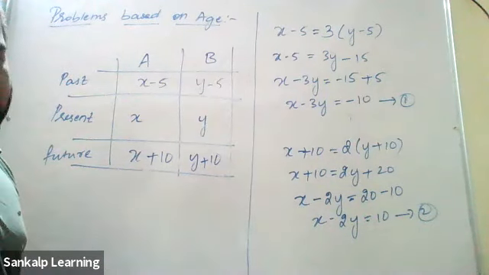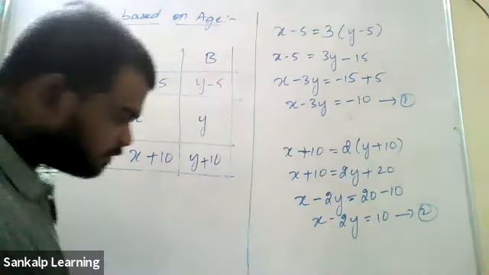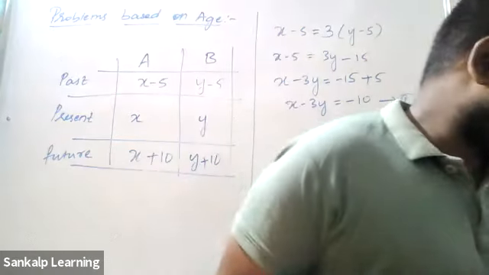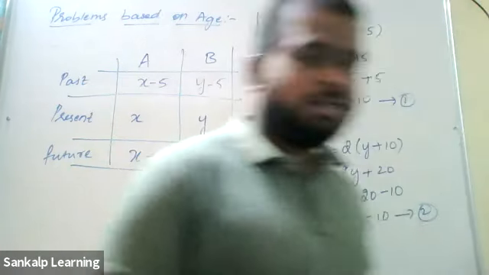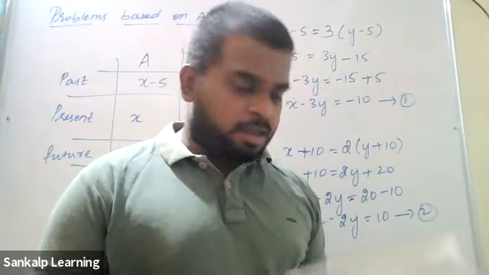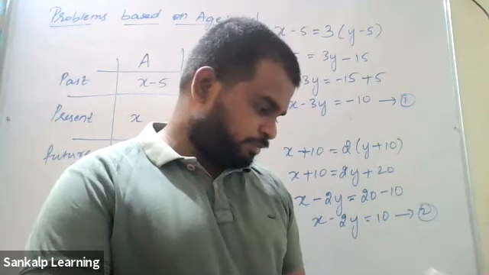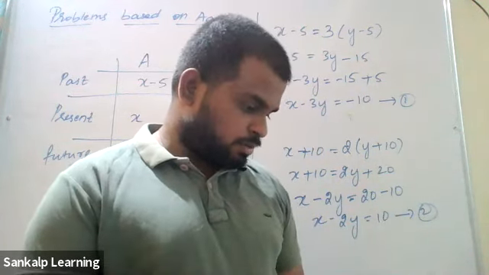Is that clear? Okay, sir. Yes, sir. Thank you, sir. Can I go to the next question, guys? Yes, sir. What are the answers, sir? x is equal to 50, y is equal to 20. That's the correct answer. Okay, sir.